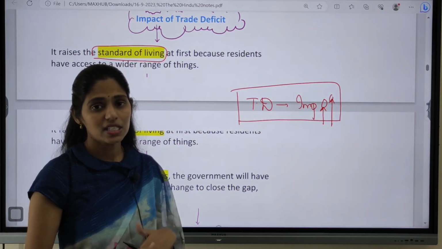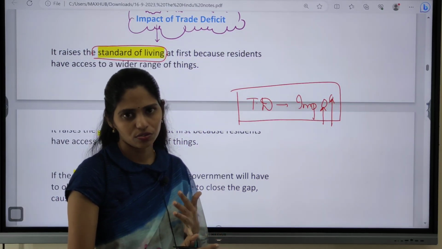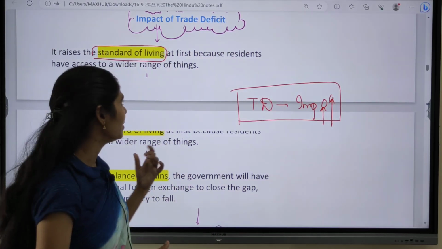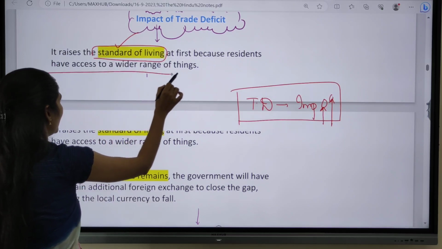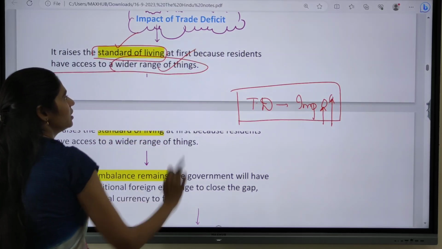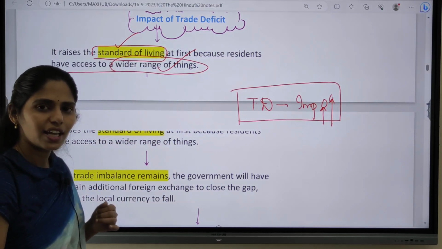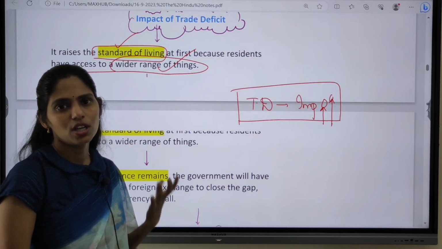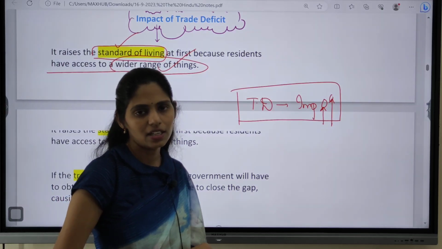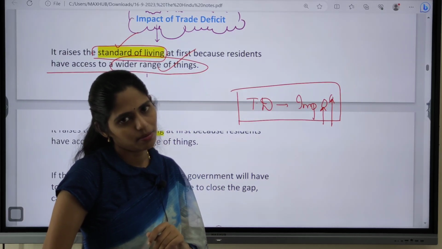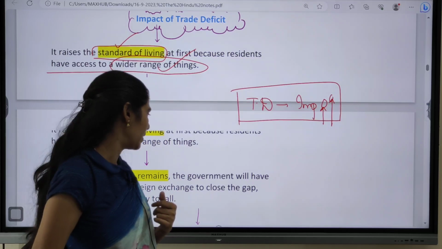So initially, in the first stage of trade deficit, yes, there will be an increase in standard of living, because there is heavy access to things for the people. So in the initial stages, there will be increasing standard of living of people.